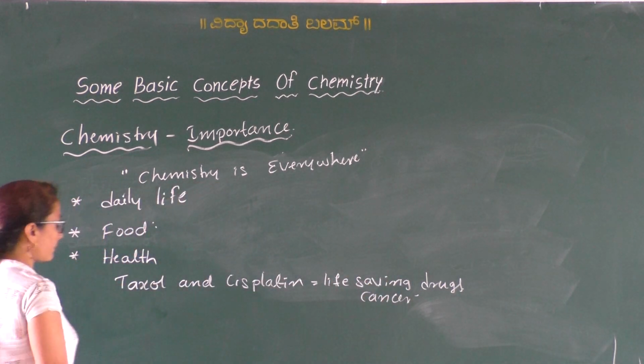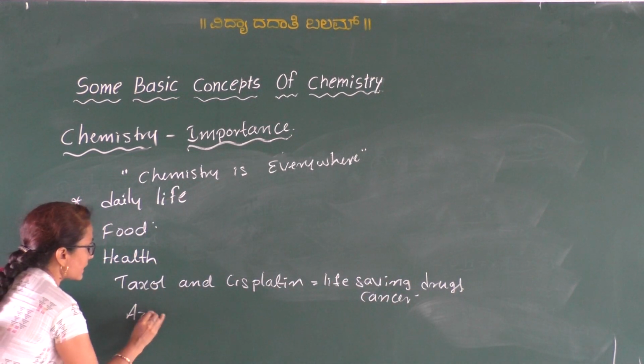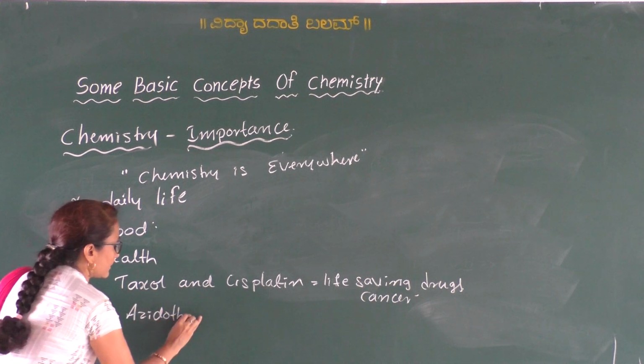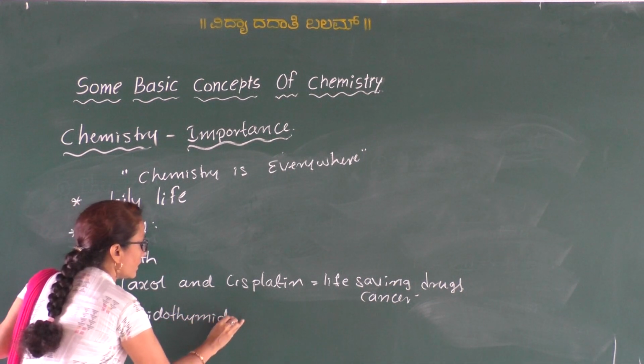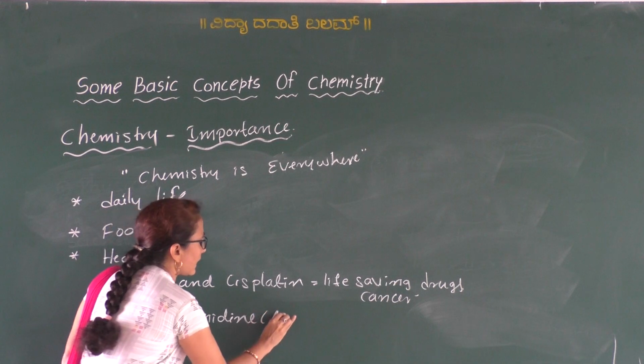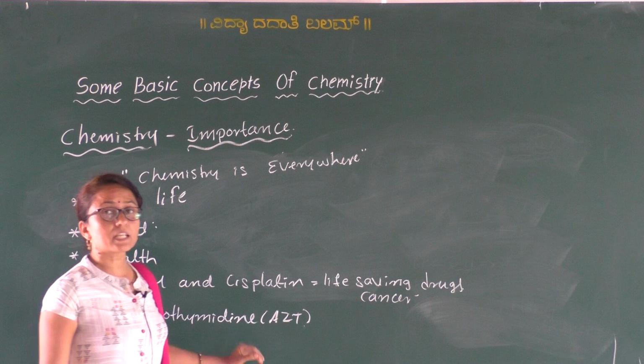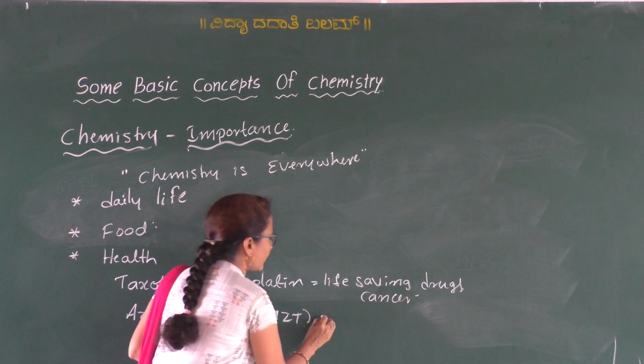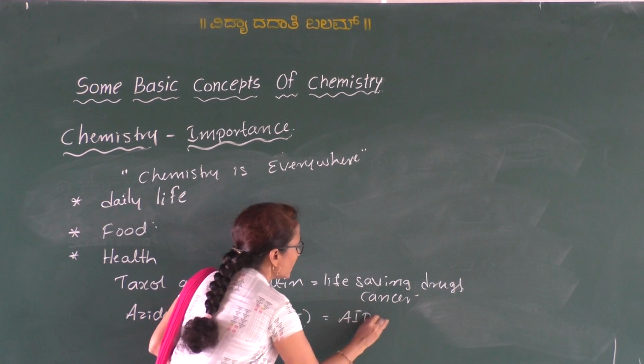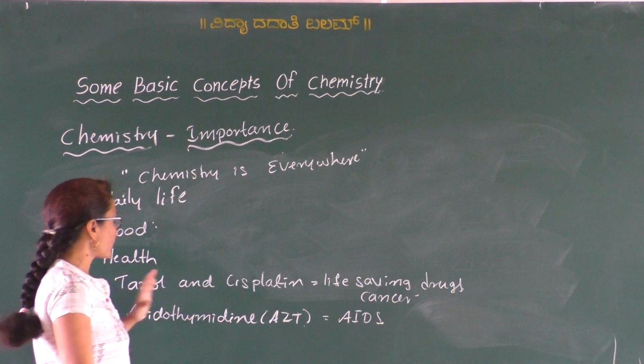So and one more chemical, it is named as azithromycin. So it is abbreviated as AZT. So it is one of the chemicals which helps the victims of AIDS, which helps the patients who are suffering from AIDS.